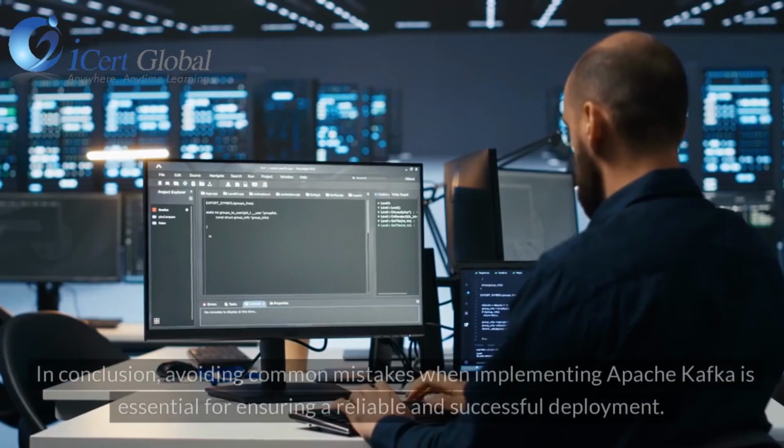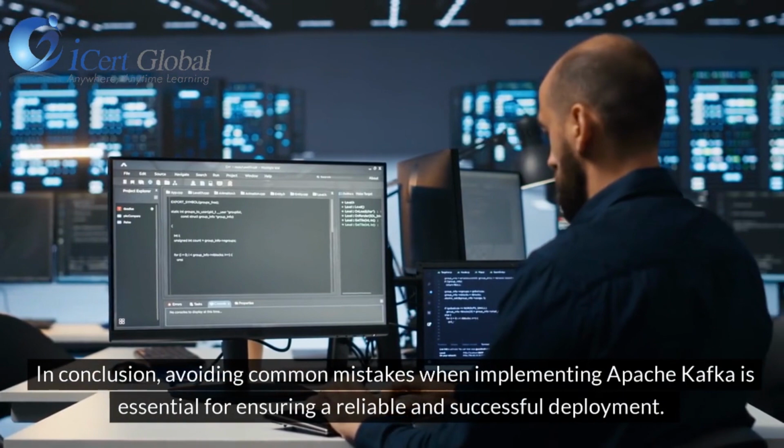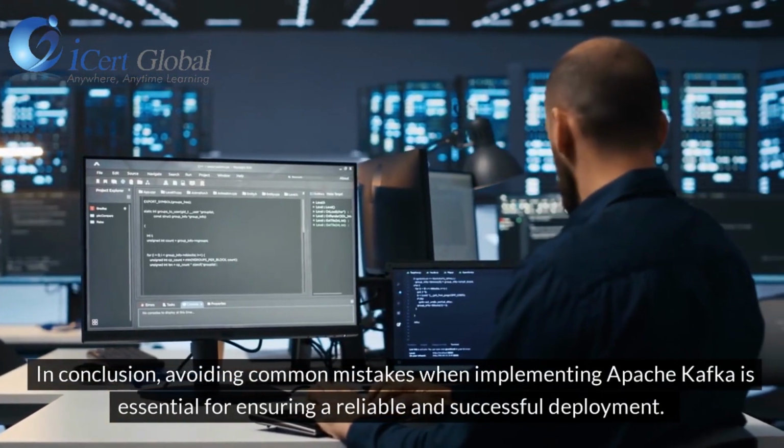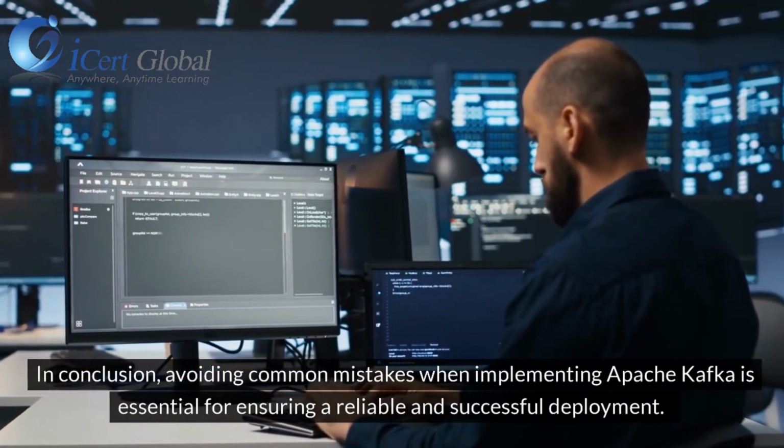Conclusion. In conclusion, avoiding common mistakes when implementing Apache Kafka is essential for ensuring a reliable and successful deployment.